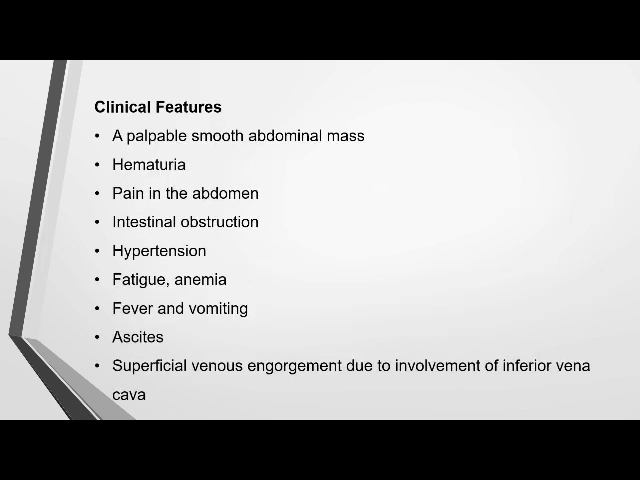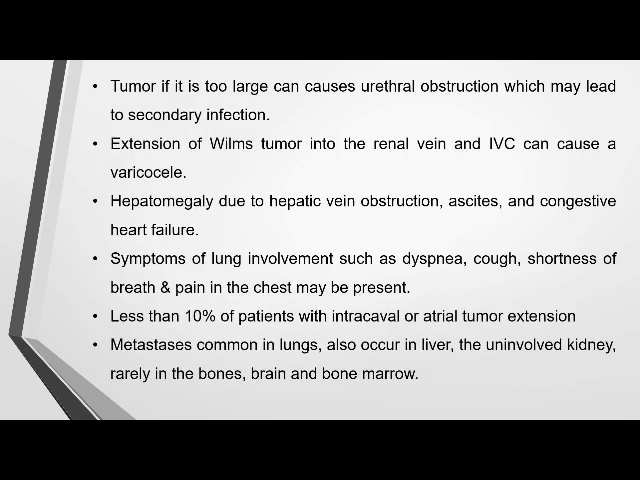Clinical features: a smooth abdominal mass can be palpable, and the child will have hematuria, that is blood in urine, pain in the abdomen, and intestinal obstruction. The child may develop hypertension, fatigue, anemia, fever, vomiting, and ascites. If the tumor extends to the inferior vena cava, then superficial venous engorgement will occur. If the tumor is too large, it may cause ureteral obstruction, which may lead to secondary infection in the babies.